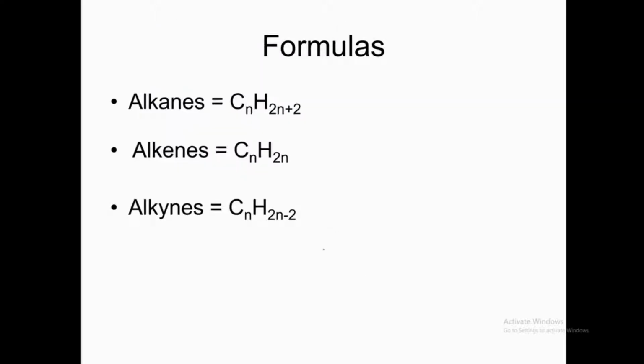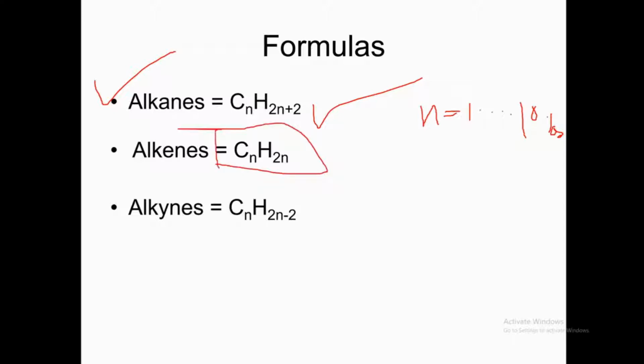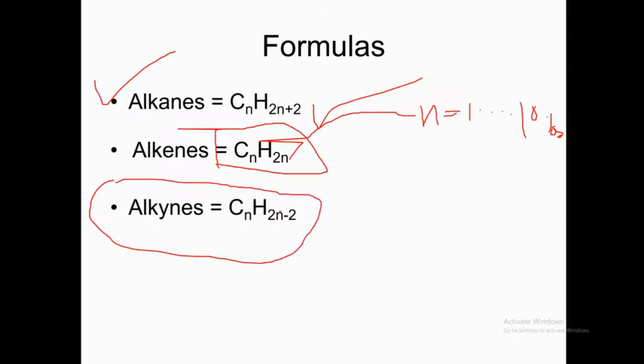So this is the general formula of alkane: CnH2n+2, where n is any number, it could be 1 or up to 10 or up to 100. So you put the value of n as 1 or 2, and then you will make the members of alkane. And this is the general formula of alkene: CnH2n. Again, n is any number. Then the general formula of alkyne: CnH2n-2, where n is again any number.